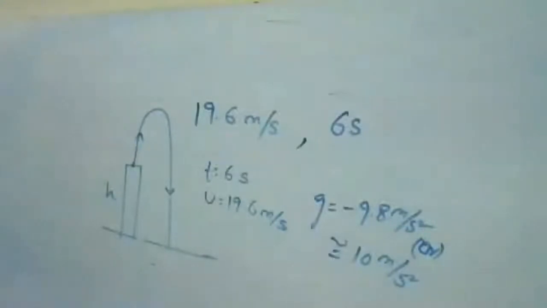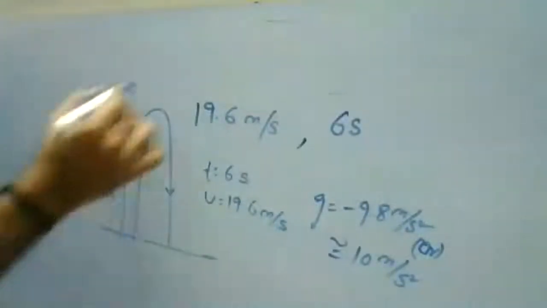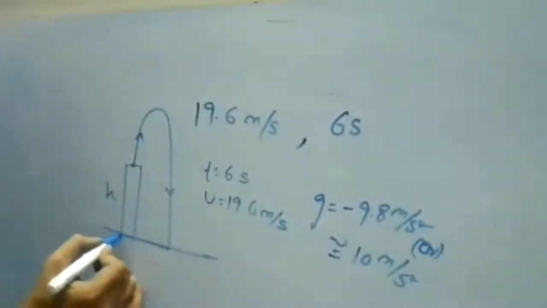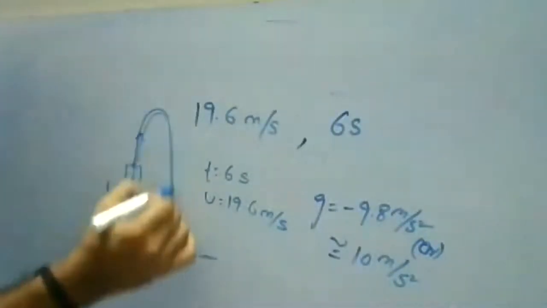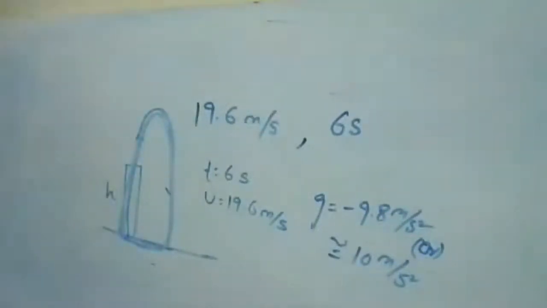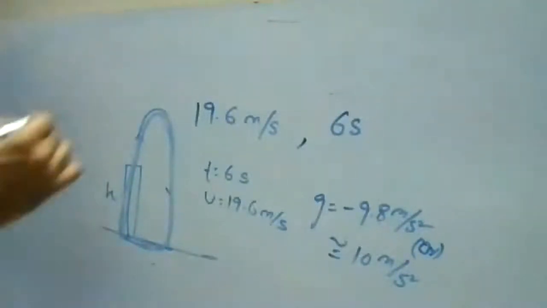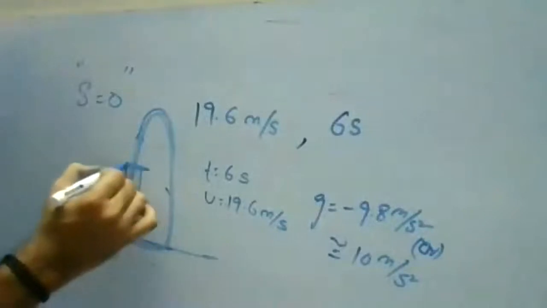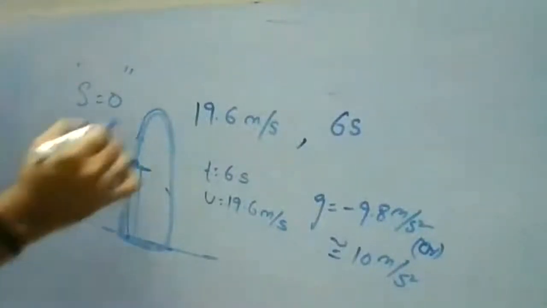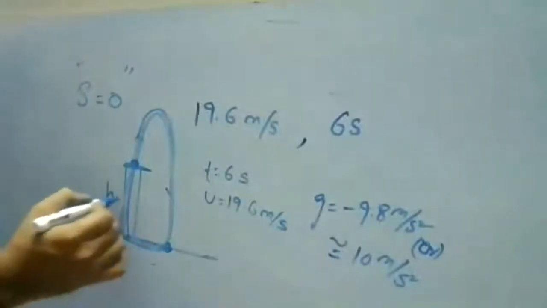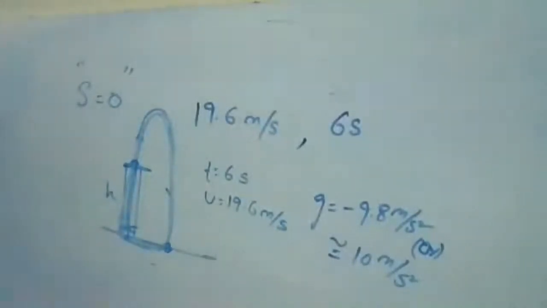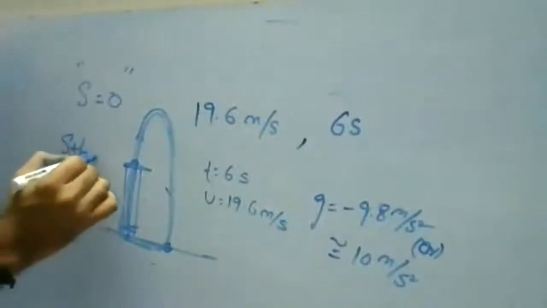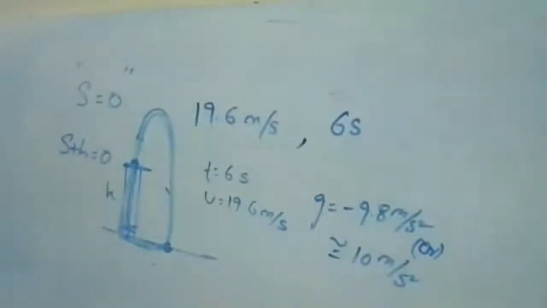Now, in this relation, we'll see the total displacement of an object. It was starting from one point and returning to the same point. When an object starts from one point and returns to the same point, the total displacement is equal to zero. Here, the object was starting at this point and it was returning to the ground. So the height is the other position here. So I'll take the total displacement as S plus H equal to zero.